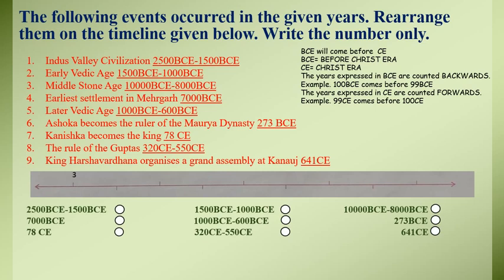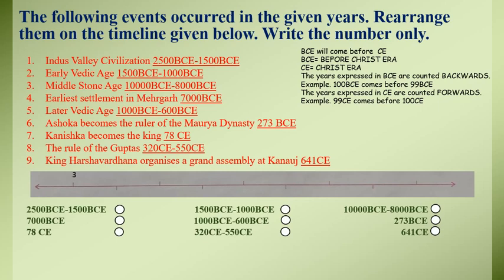The years expressed in common era are counted forwards, the way we count 1, 2, 3, 4, 5, 6. You must have gone through this in earlier classes, where the teacher taught you backward counting and forward counting. When your teacher told you to write backward counting from 100 to 1, you must have written 100, then 99, then 98, then 97.